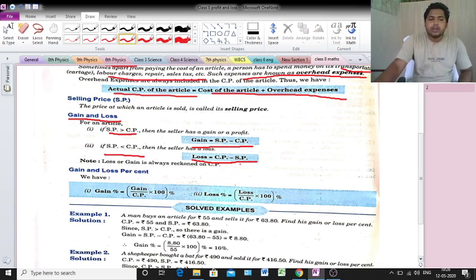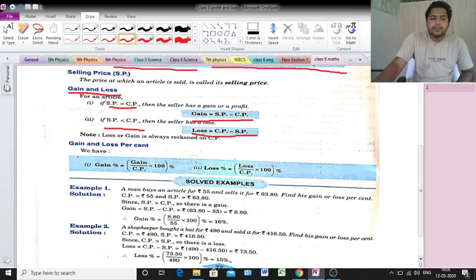Clear everyone? So when SP is greater than CP, profit will come, and when CP is greater than SP, loss will come. Clear? Already you have learned this chapter in previous classes, but we will discuss it a little bit.